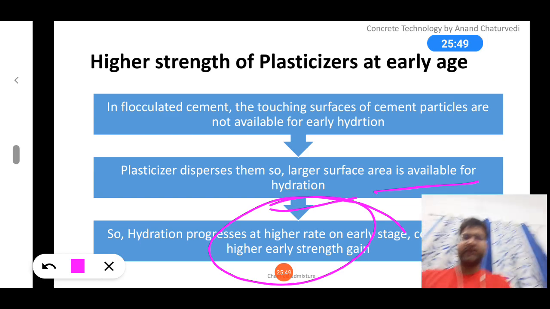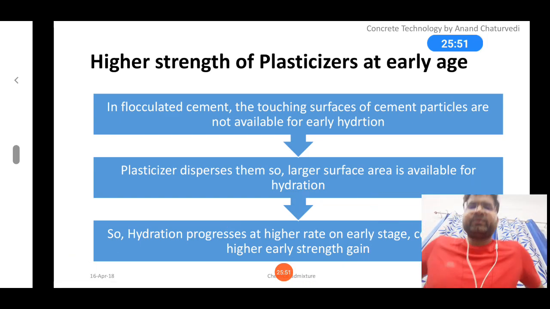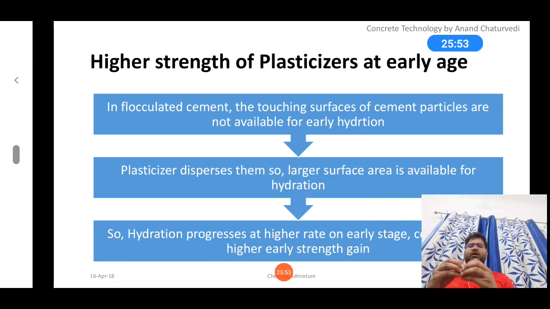So let me summarize. There is a negative phenomenon of the plasticizer also, because when you add it, it gets absorbed on the grains of the cement particle and restricts them from the hydration process.